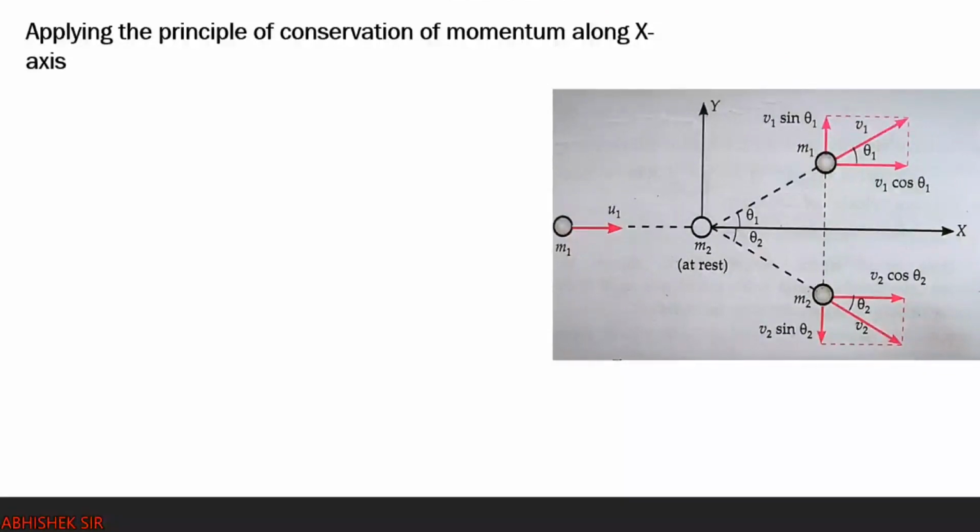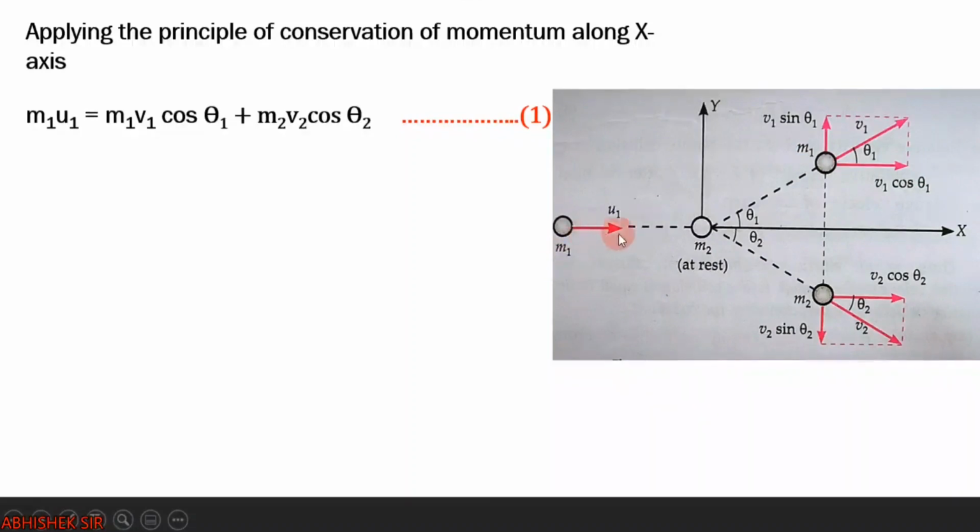Right? So applying the principle of conservation of momentum along the x-axis, only x-axis, from left to right. Clear? You see here before collision m1 u1 was there because m2 u2 was 0. After collision m1 v1 cos theta 1 on the positive x side, and m2 v2 cos theta 2 on the positive x axis. So all are moving from left to right, so we are applying the principle of conservation of momentum. Before collision m1 u1, after collision these two.